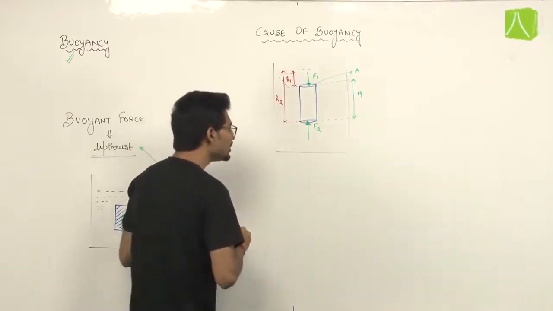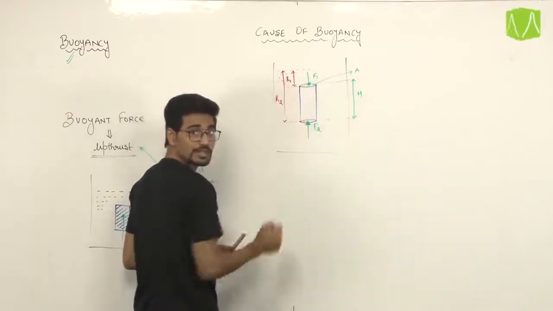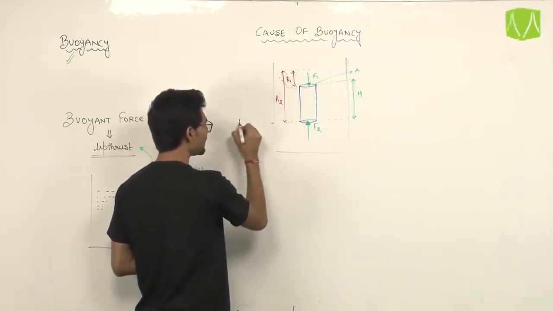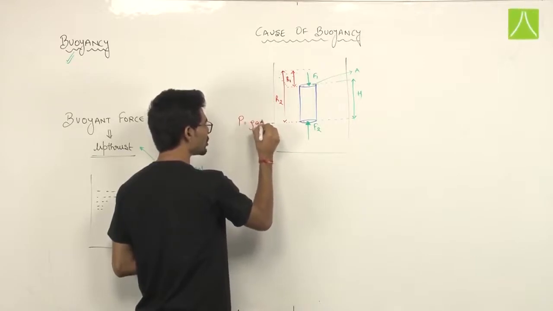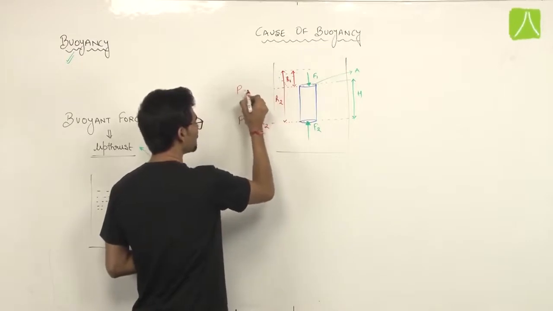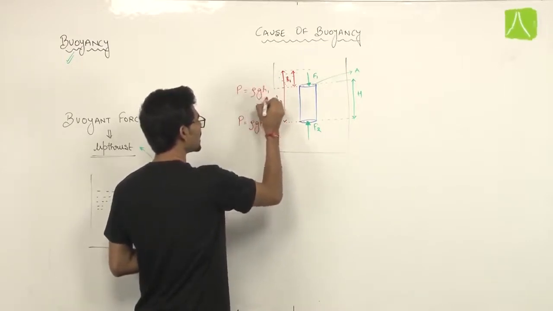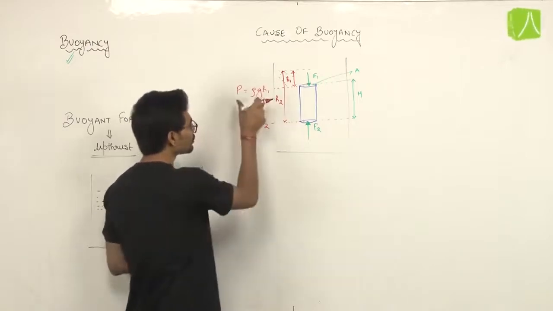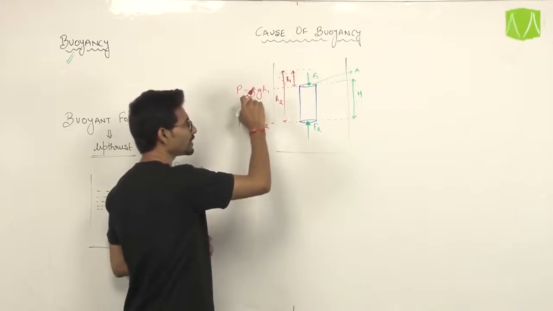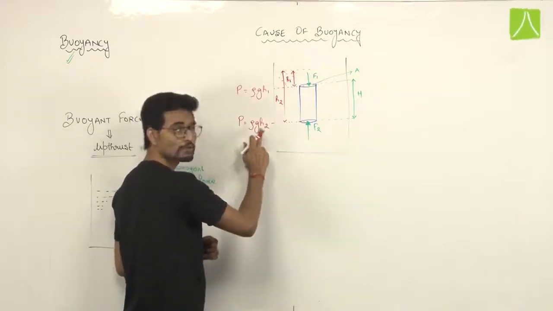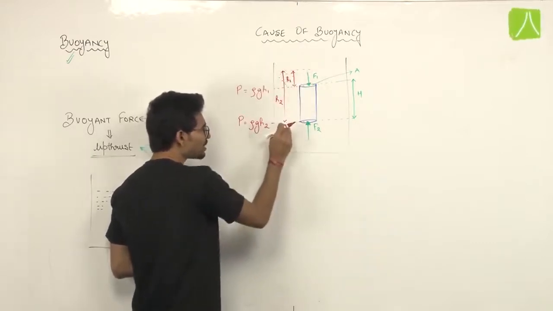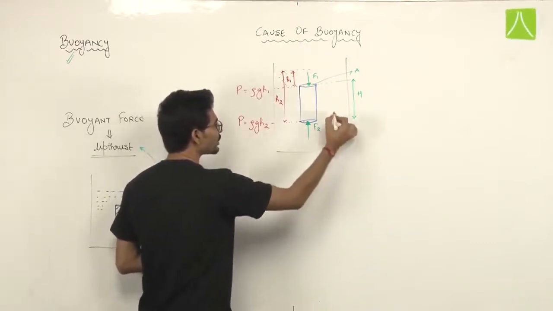We know that pressure over here will be less and pressure over here will be more. What will be the pressure at this level? It will be P equals rho g H2, isn't it? And pressure at this level, as we have already done, is P equals rho g H1. I am not considering the atmospheric pressure, otherwise it would be P naught plus rho g H1 and P naught plus rho g H2. So pressure at depth H2 will be rho g H2, where rho is the density of this fluid.